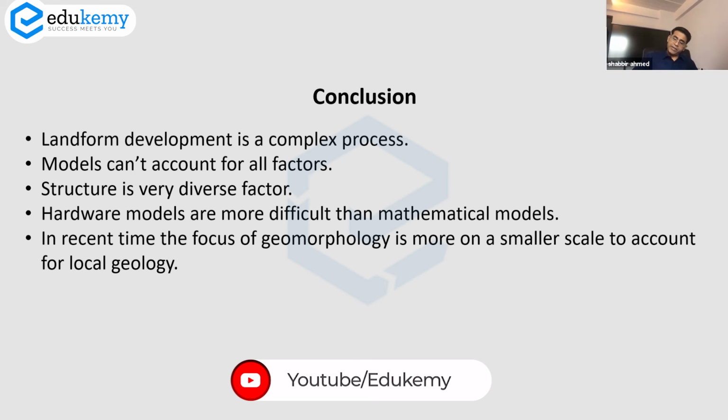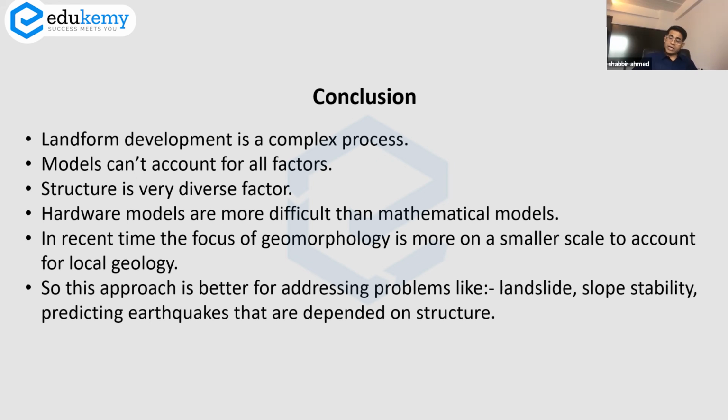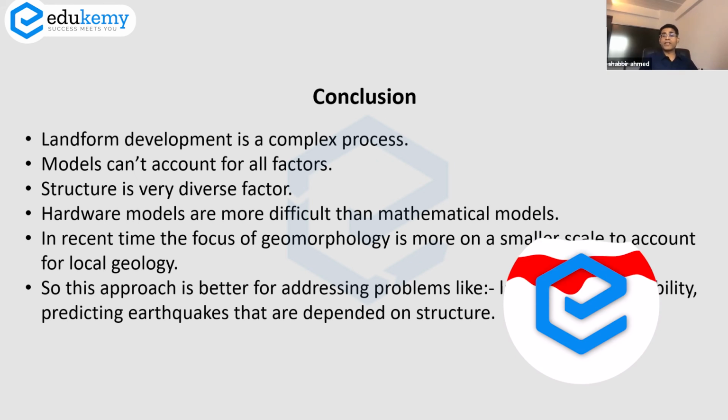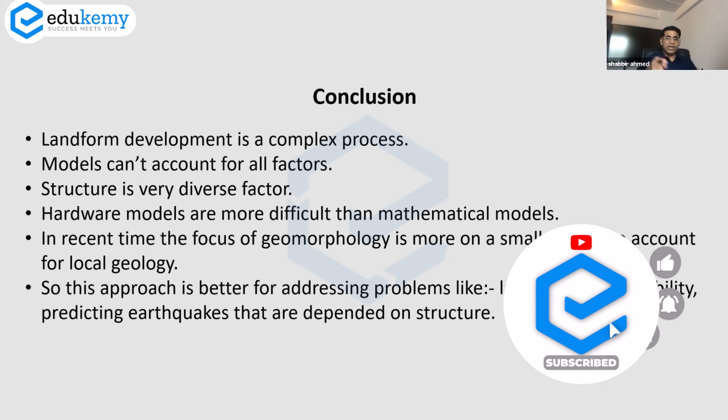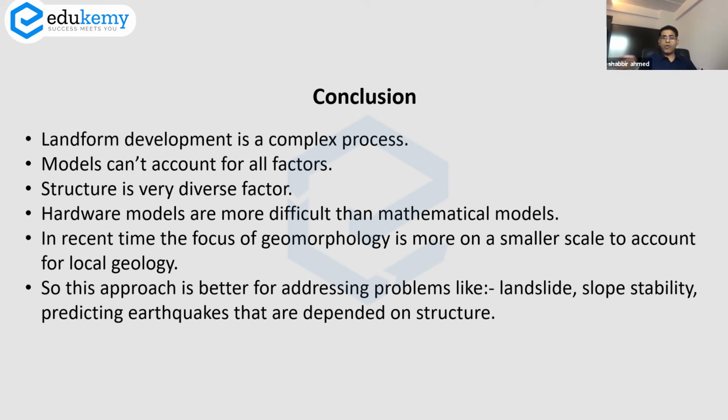In recent times, the focus of geomorphology is more on smaller scales to account for local geology. This approach is better for addressing problems like landslides, slope stability, and predicting earthquakes, which are all dependent on the structures. So learn to develop the conclusion around whatever the question is and use whatever concepts you can.